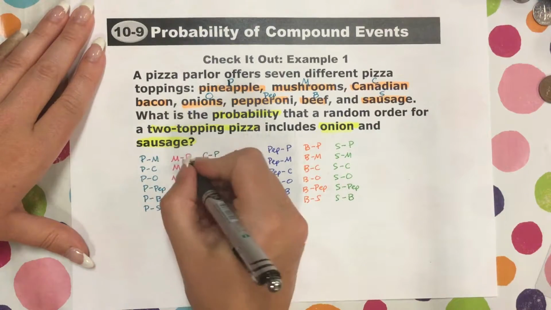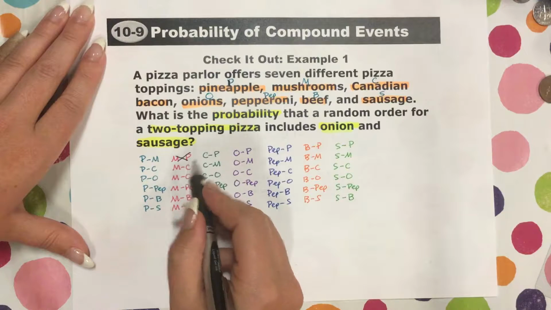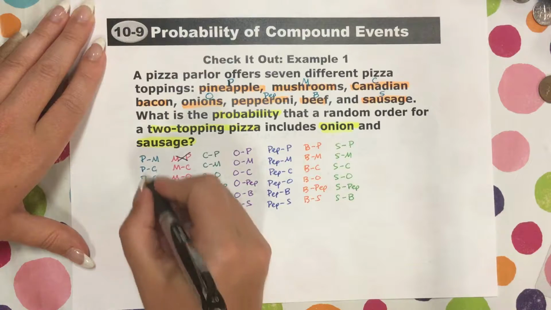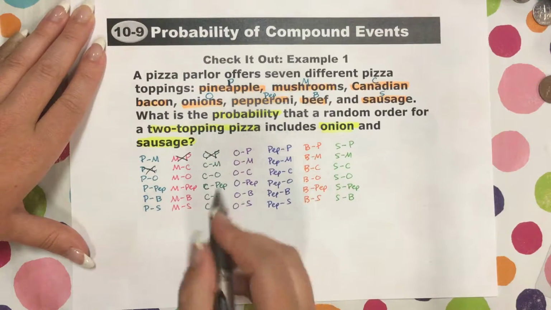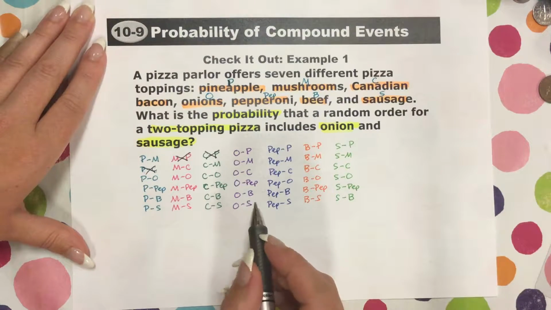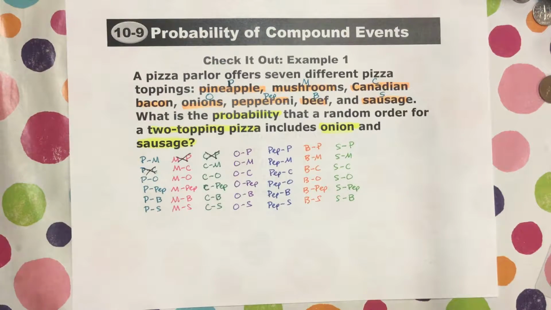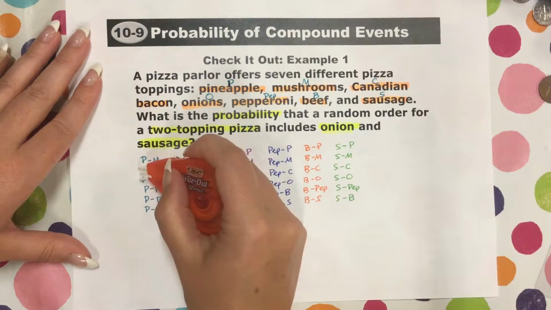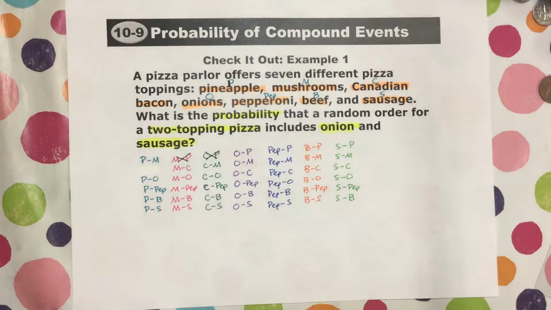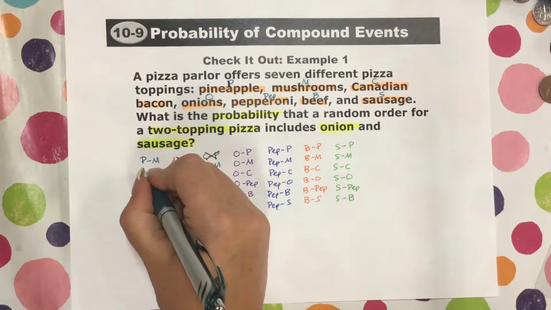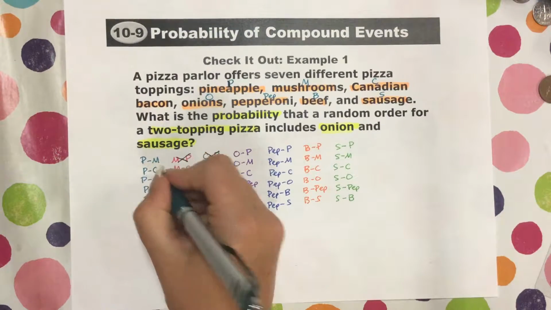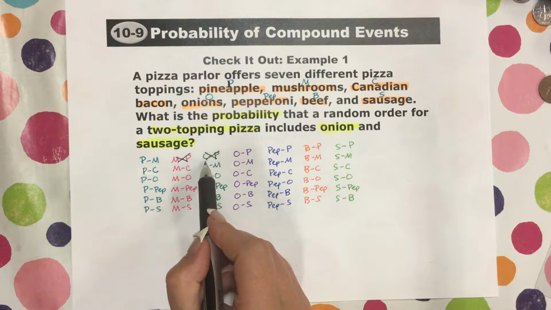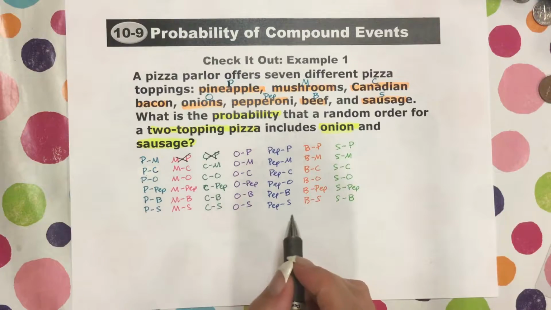So we have pineapple mushrooms. That's the same thing here as mushrooms and pineapple. Pineapple and, what's that called? Canadian bacon. The duplicate for that one's here. Oh, snap. That wasn't very good. I just did the wrong thing. Hold on. Let's try that again. Okay, so what was this? This was pineapple and Canadian bacon. So the duplicate for pineapple and Canadian bacon would be Canadian bacon and pineapple. And so we need to cross out that duplicate.